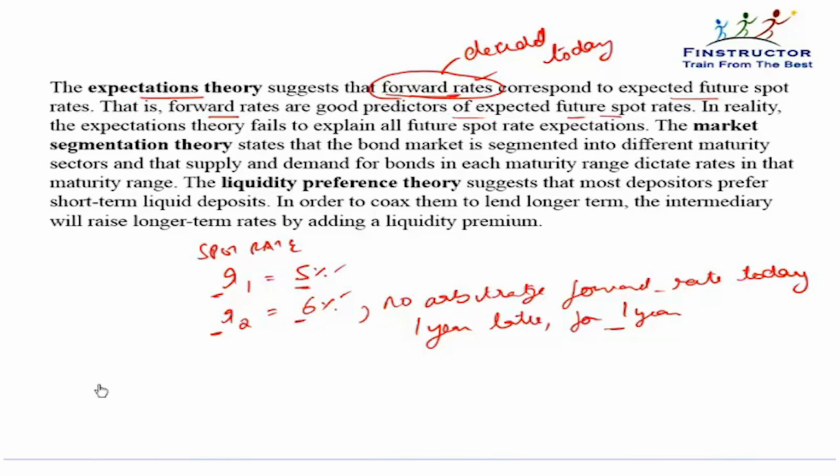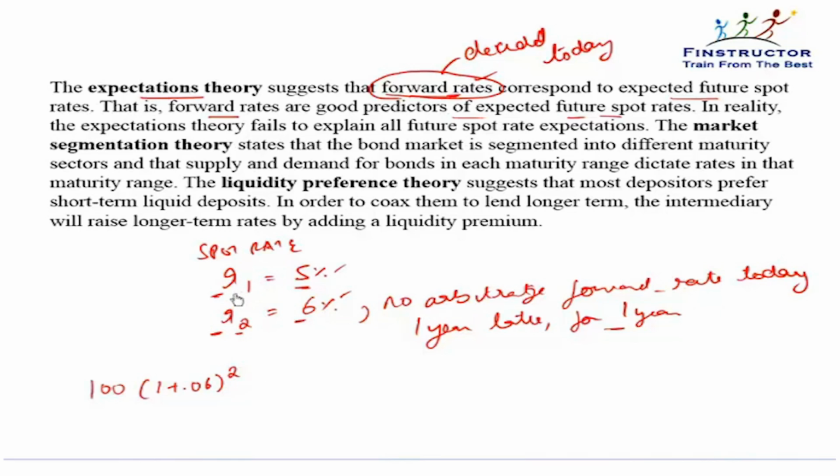Let's assume I borrowed $100 for a period of 2 years. If that is the case, then at the end of 2 years, I would have had to pay back 100 into 1.06 to the power 2.